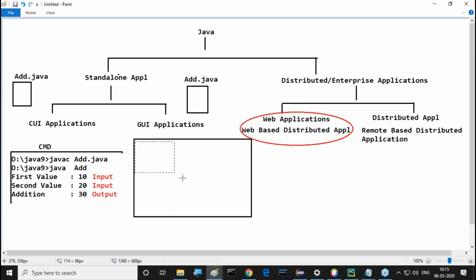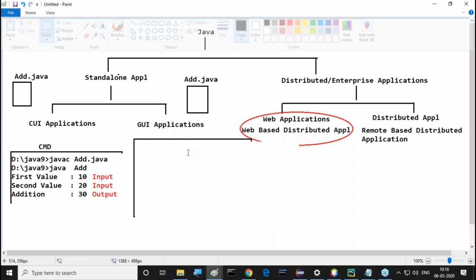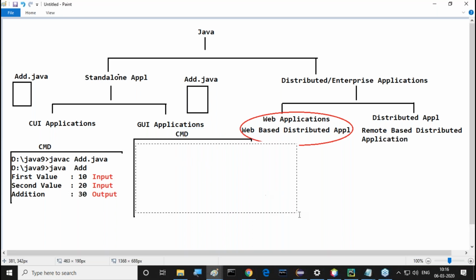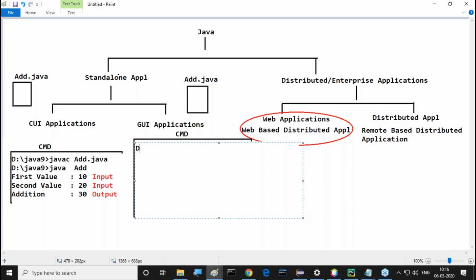So for that purpose, I opened this command prompt. This is my command prompt. Inside this command prompt, what do I have to do? Observe carefully. First of all, go to the location where our program is available. Let's say for example, d:/Java9, where I will use javac space add.java. Successfully compiled. No compilation errors exist.